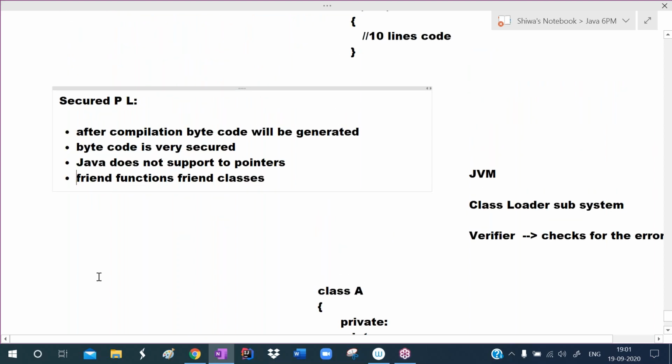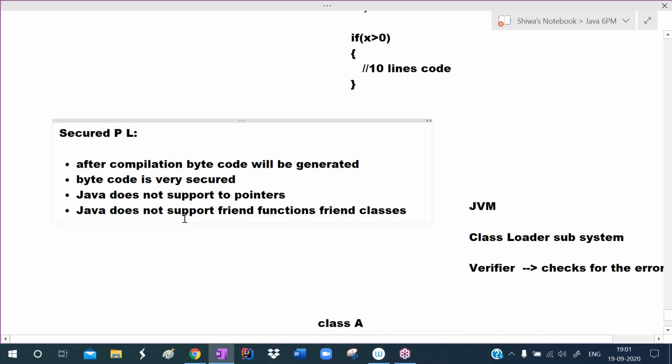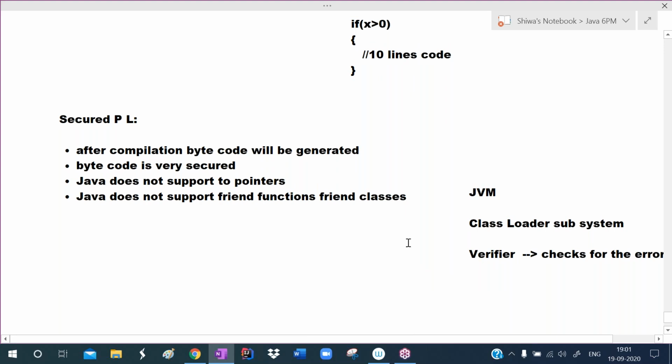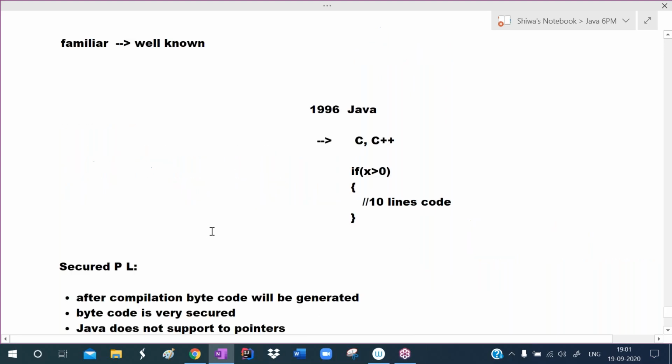They didn't add these features, friend functions, friend classes and pointers, because security problems will occur. Hence you can say Java is more secured. Java is a secured programming language.